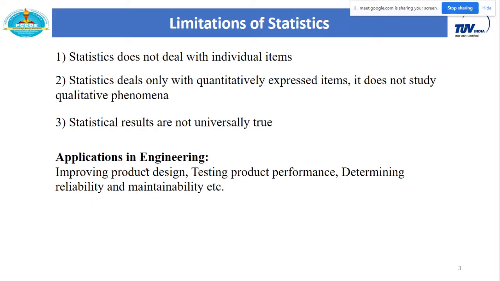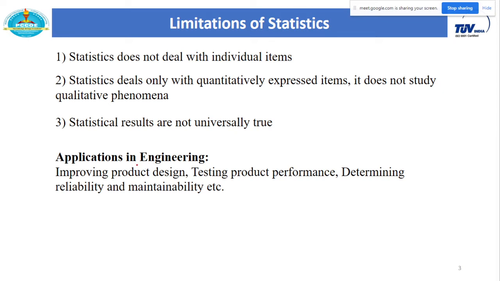But there are some limitations also. Statistics does not deal with individual items. You need more than one item to do the analysis with statistical tools. Statistics deals with only quantitative data. It does not study qualitative data. That is the drawback of statistics. Statistical results are not universally true. These are some limitations when you consider statistics.